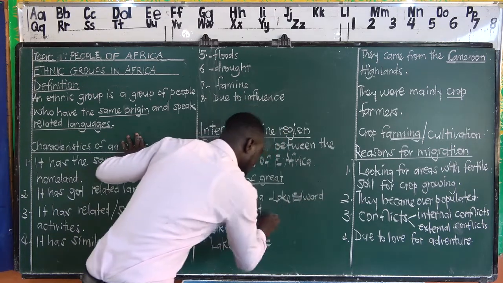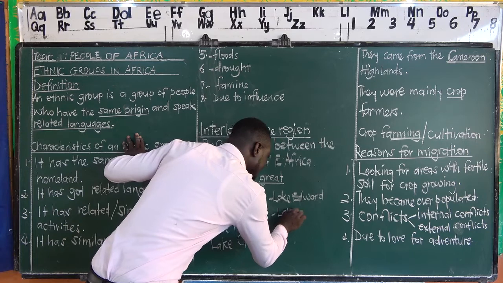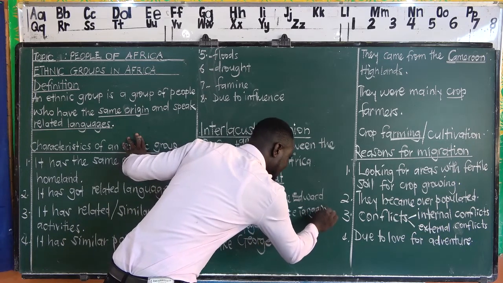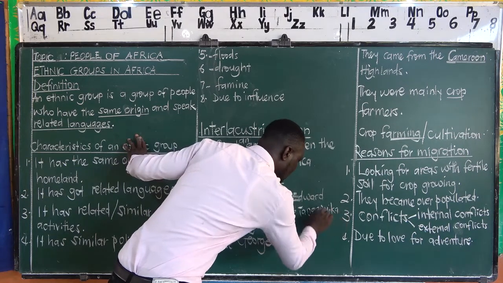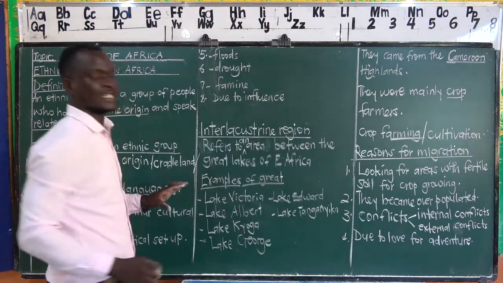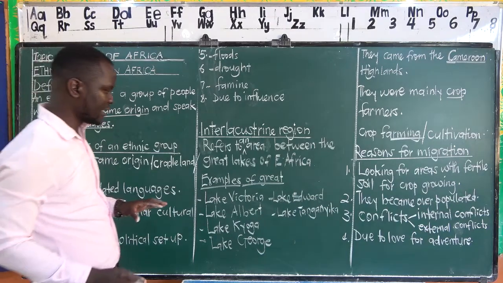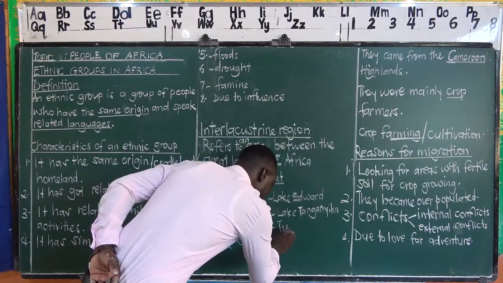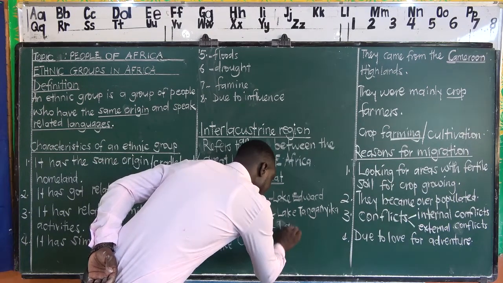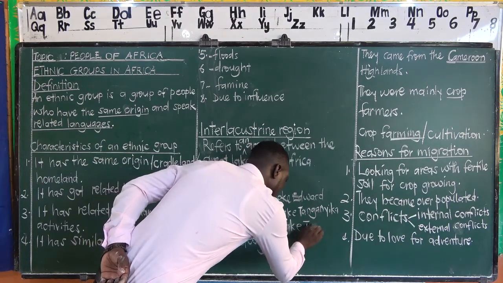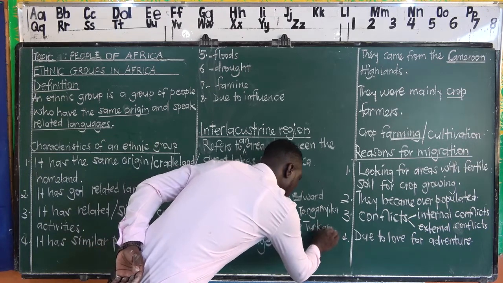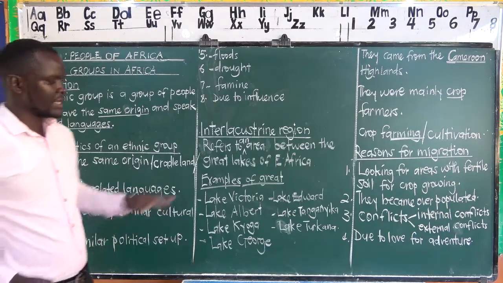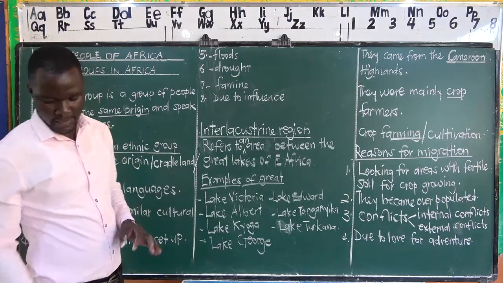And then we shall go to Lake Tanganyika. This one is in Tanzania. I believe we know the location of Lake Tanganyika on the map of East Africa. And then we have also Lake Turkana. So these are, among others, the examples of Great Lakes in East Africa.